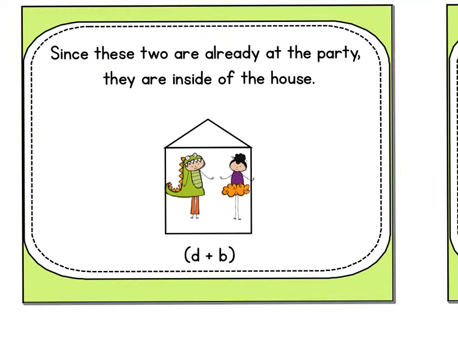You'll notice that I'm representing the 2 of them inside of the house by putting D, dinosaur, plus B, ballerina, within parentheses. Because they're inside of the parentheses, that means they're already at the house.